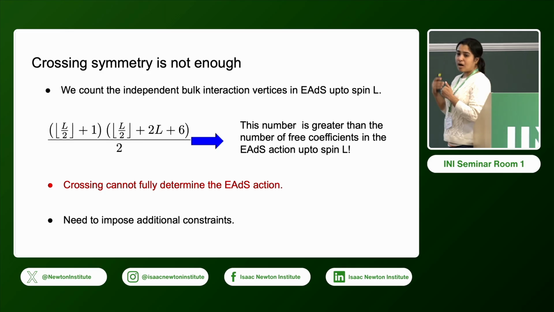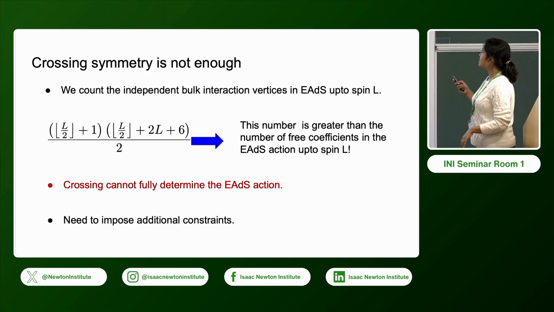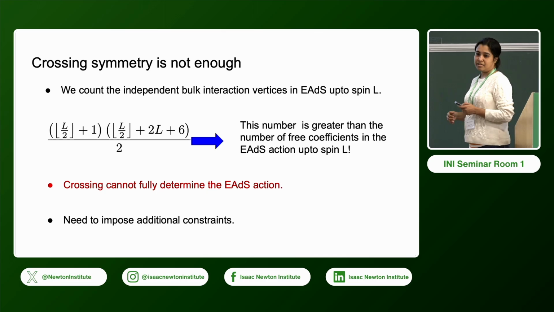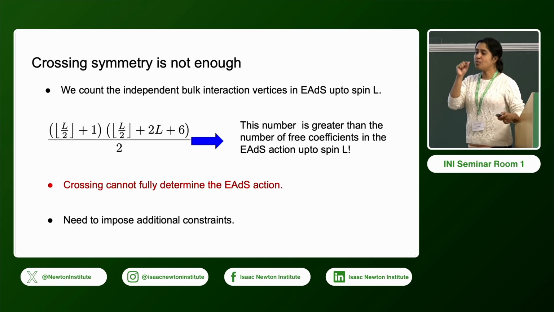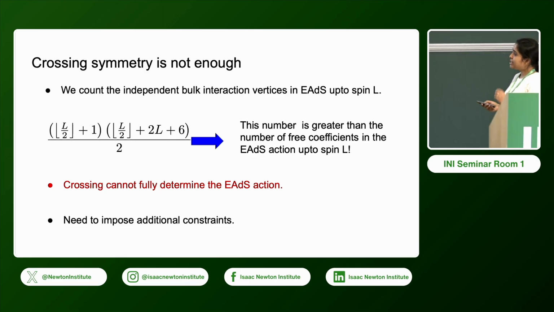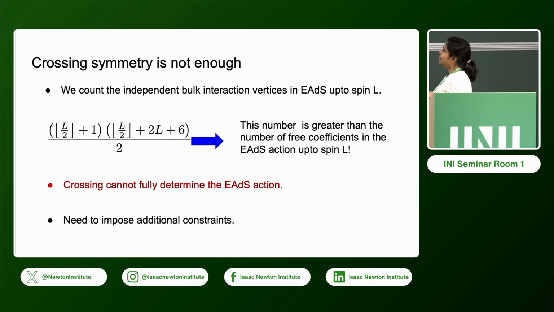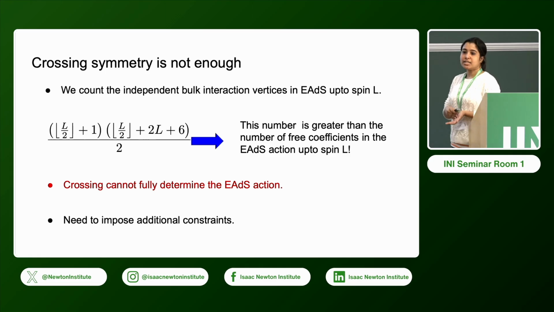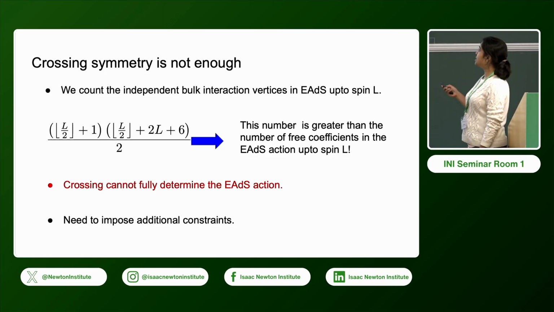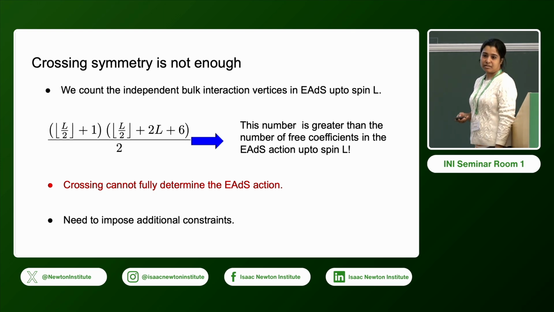Now we can count the number of independent bulk vertices in the Euclidean AdS up to spin L. We start writing down independent bulk vertices modulo the equations of motion and integration by parts, and we see that the number of solutions that we get from crossing is greater than the number of free coefficients in the Euclidean AdS action.